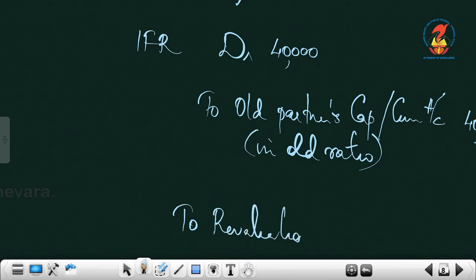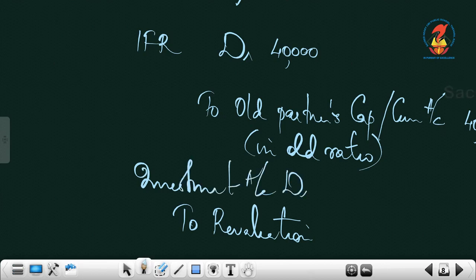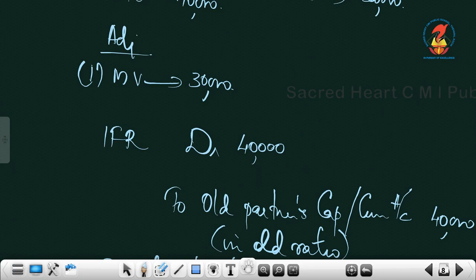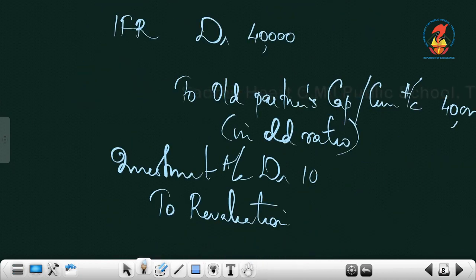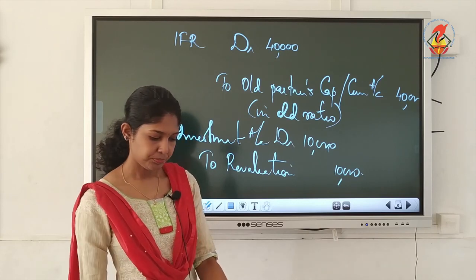So you have to write two journal entries. In this case, I forgot to write this one. This one also you have to write: Investments account debit to revaluation. What is the increase in value? 20 and 30, so the increase in value is 10,000. That increase in value we recorded on the credit side of revaluation. So now we will work out illustration 44.